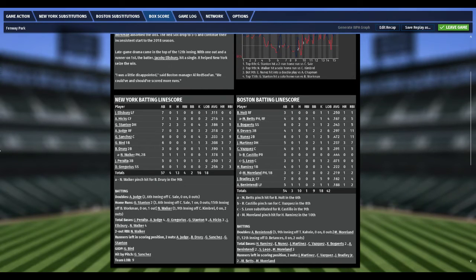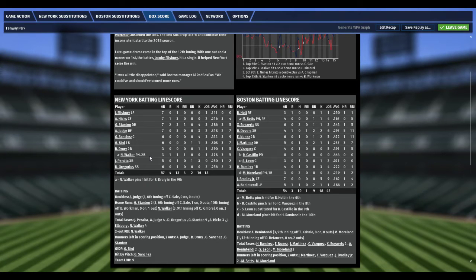Ellsbury 1 for 7. Hicks 3 for 7, all 3 hits off Sale with a run scored. Stanton, player of the game, 3 for 7. 2 runs scored, 3 RBIs, 2 home runs, struck out 4 times. Judge 3 for 7. He struck out 3 times. Sanchez 0 for 6. He struck out 4 times. Bird 0 for 6. He walked and struck out once. Drury 0 for 3. He struck out.